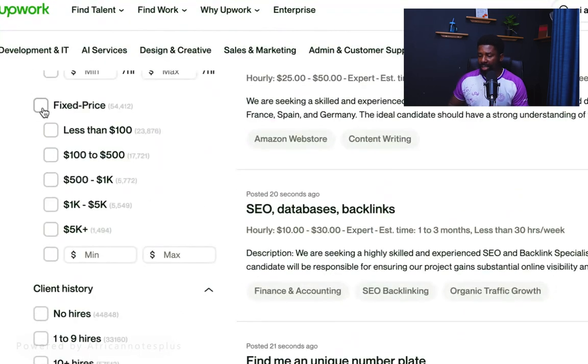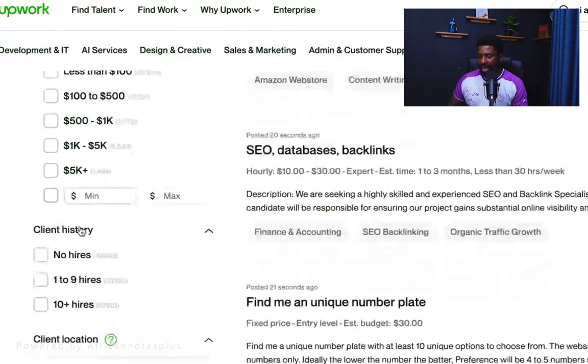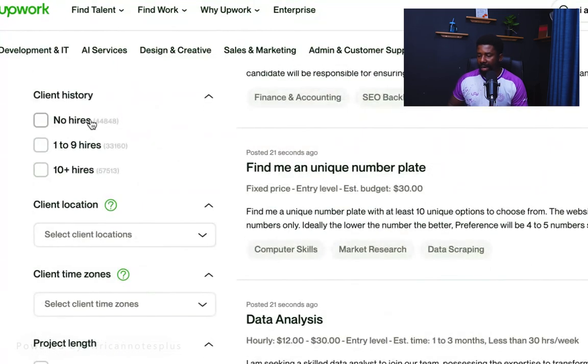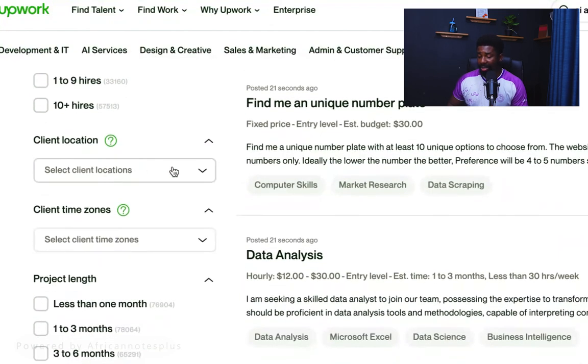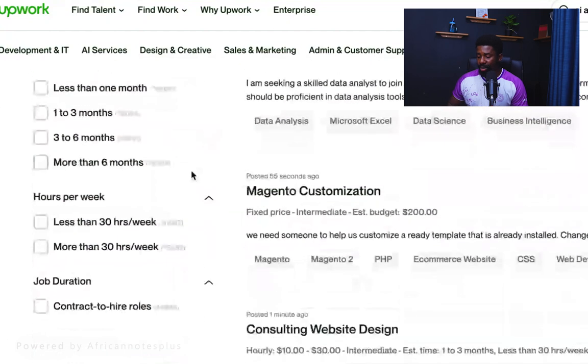And also you can select whether it's fixed or it is by hourly rate, right? You can just select the range that you are currently looking for, and clients history, whether they have history or not. So as you can see, we have thousands of clients, guys. There are so many clients on this place. So you can select whatever you want.